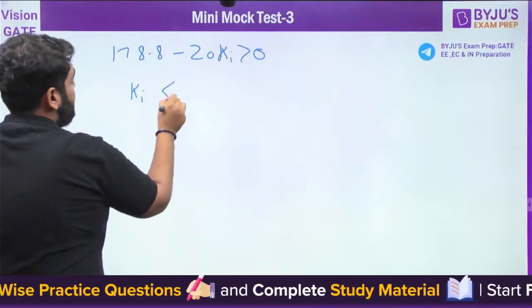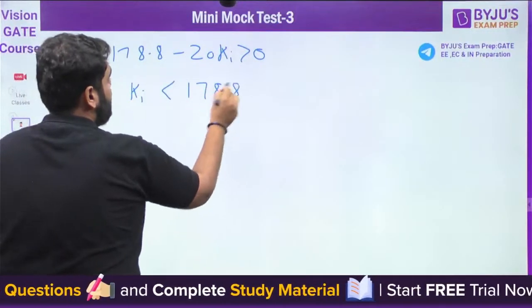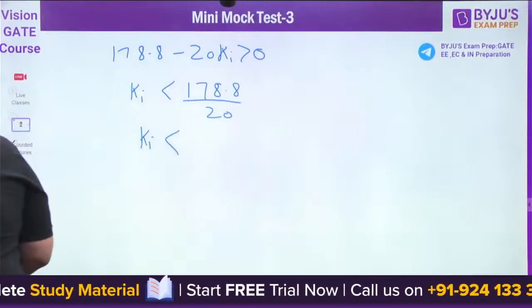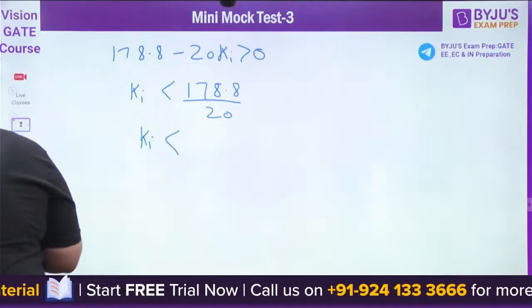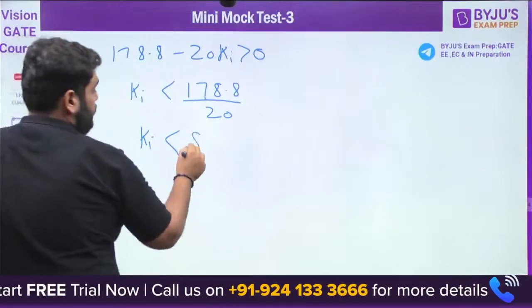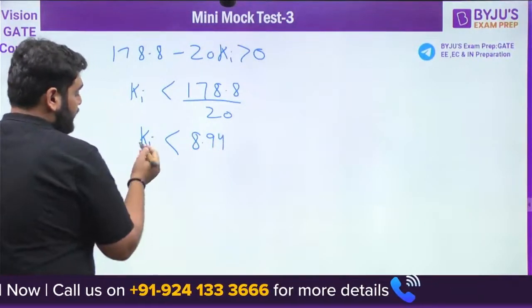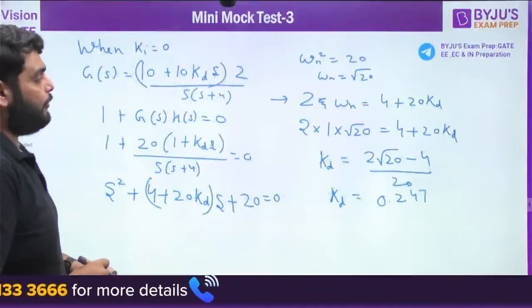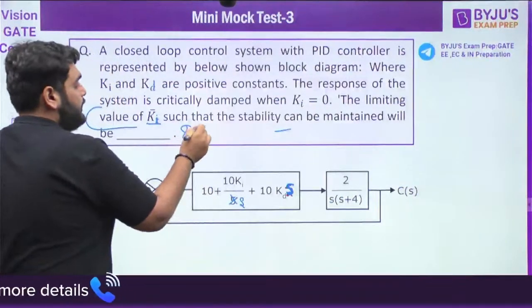Ki must be less than 178.8 divided by 20. Let me use the calculator again. It comes out to be 8.94. So the limiting value here is 8.94, and that will be the answer here.